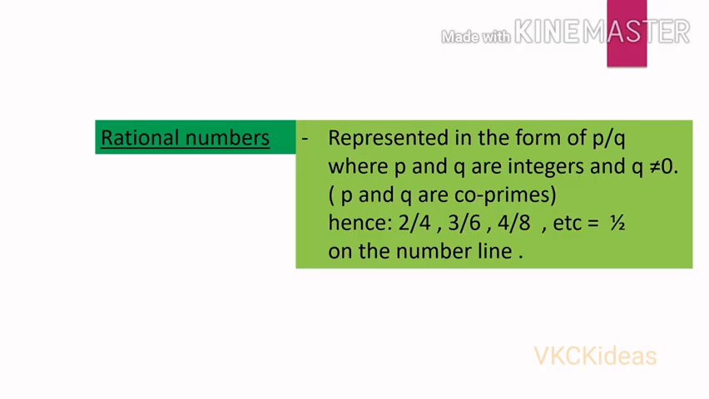We saw in the previous slide rational numbers, as I told. These rational numbers are represented in the form of p by q, where p and q are integers and q not equal to 0. p and q are co-primes, that means they don't have any other common factor other than 1. Hence 2 by 4, 3 by 6, 4 by 8, etc. are equal to 1 by 2 on the number line.